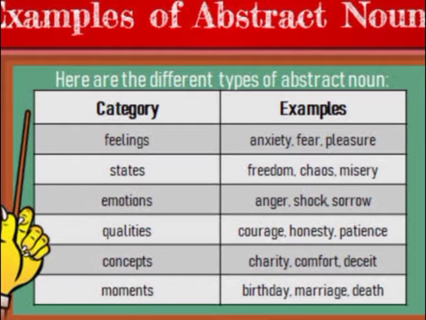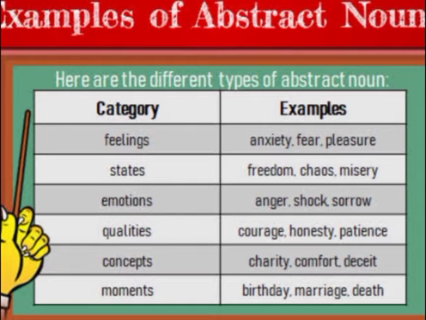Then if you consider emotions, anger, shock, sorrow will be the examples. If you consider qualities, then courage, honesty, patience will be the examples of abstract nouns. If you consider concepts, then charity, comfort and deceit can be the examples of abstract noun.